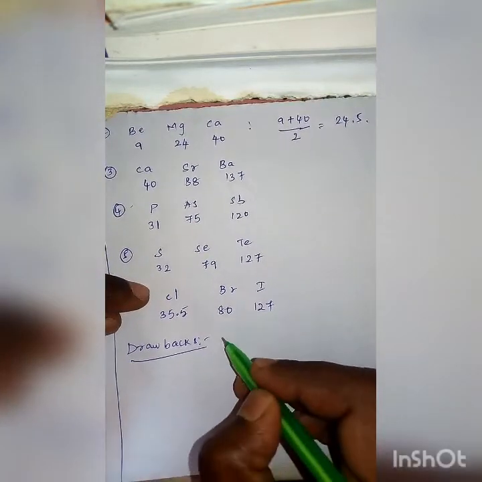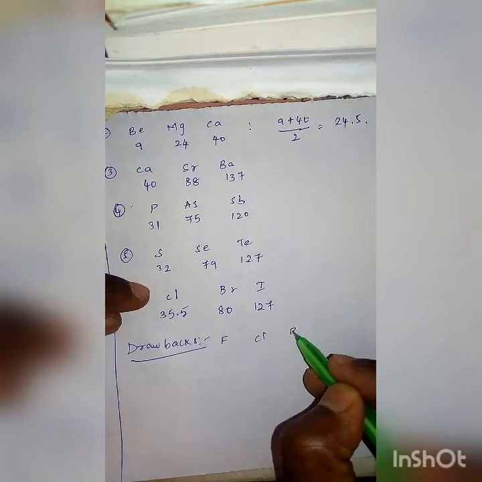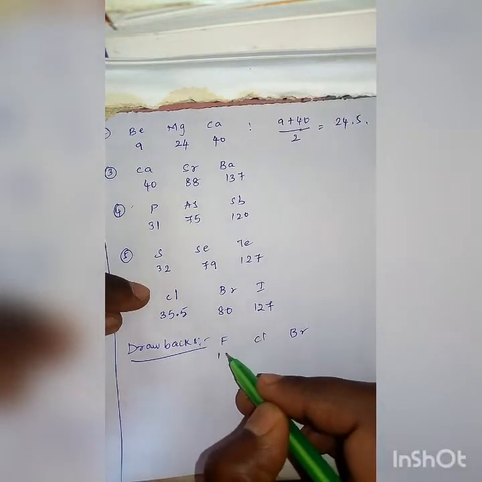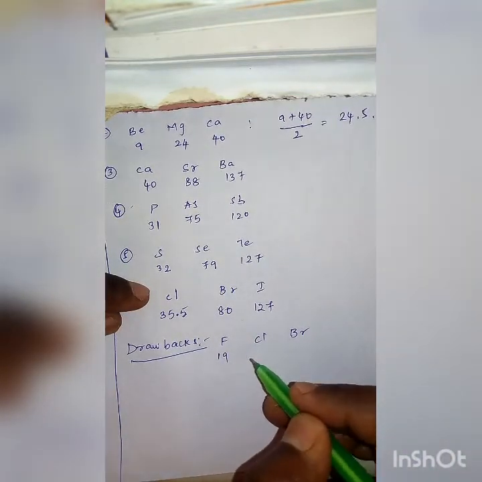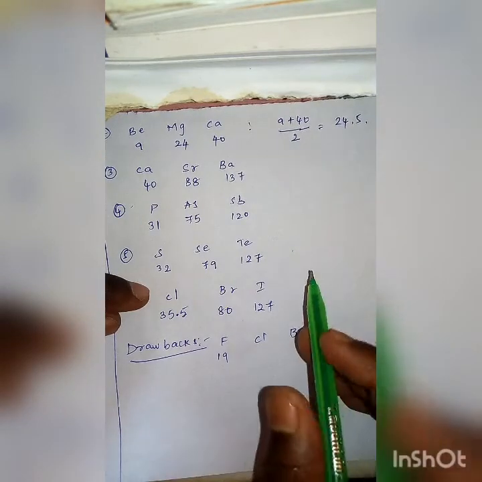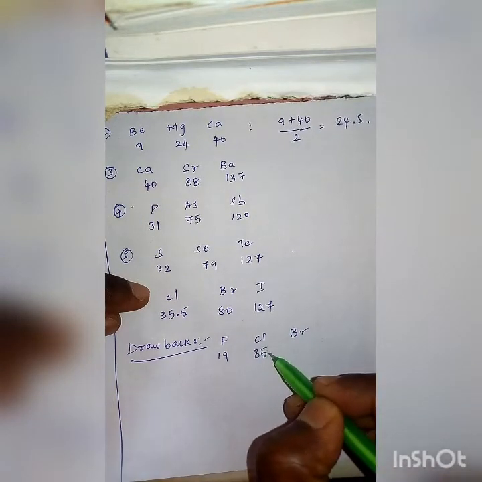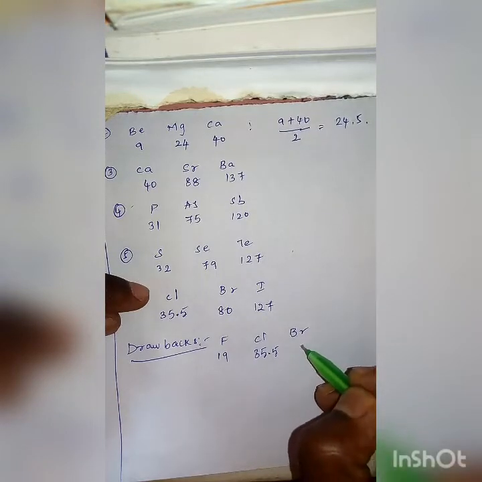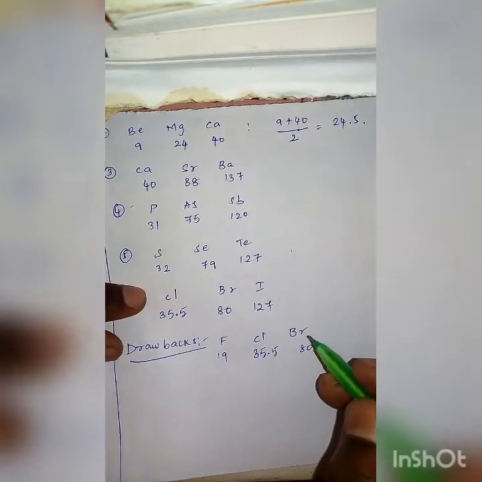Suppose we take fluorine, chlorine, bromine. Fluorine atomic mass is 19, chlorine atomic mass is 35.5, bromine atomic mass is 80.